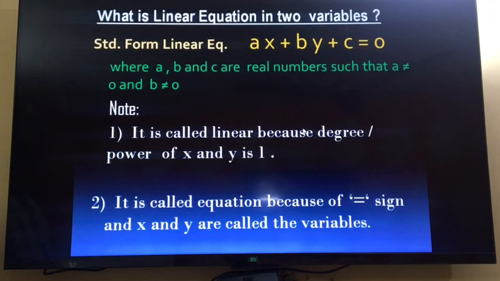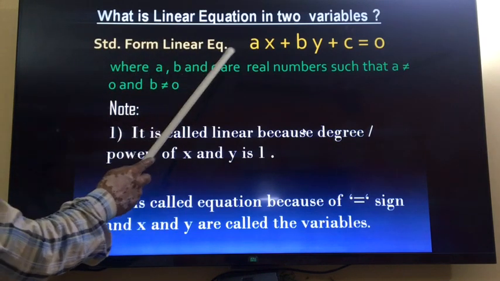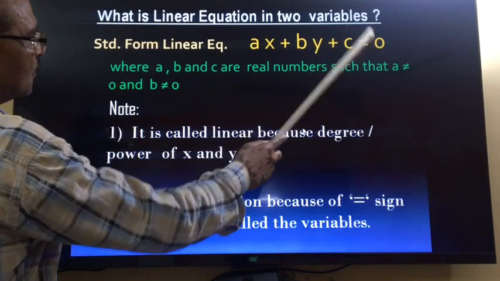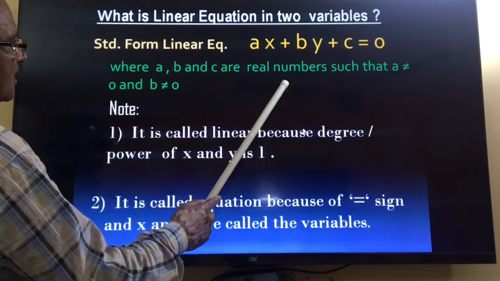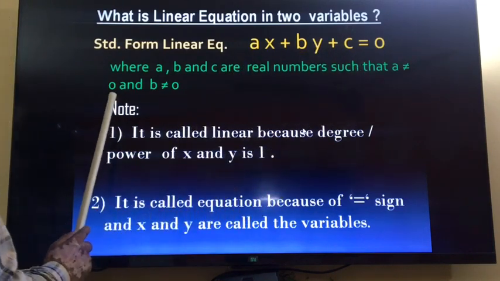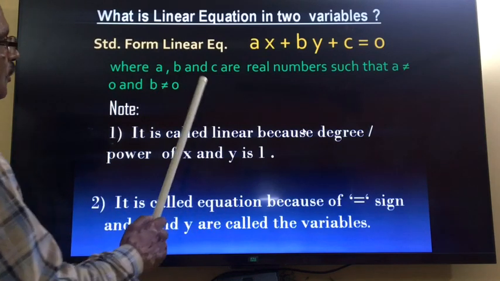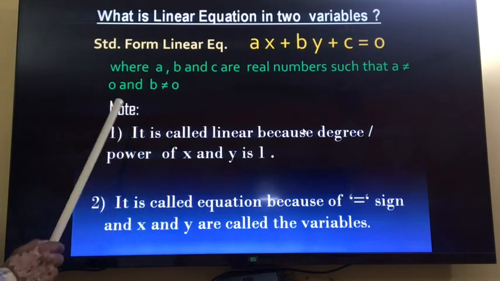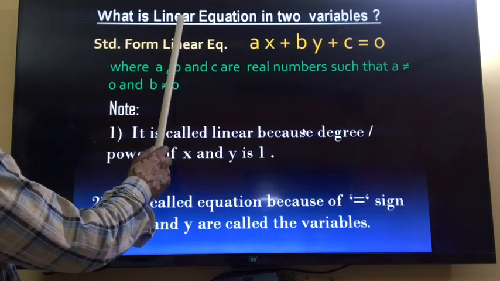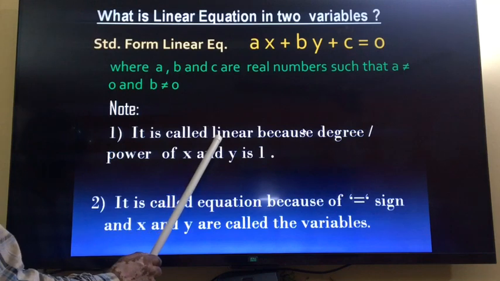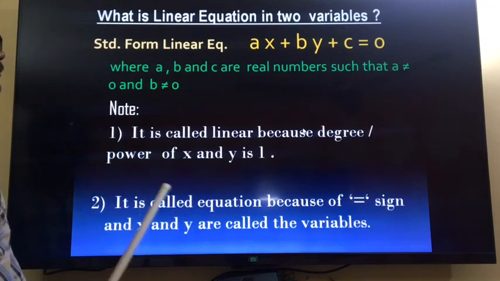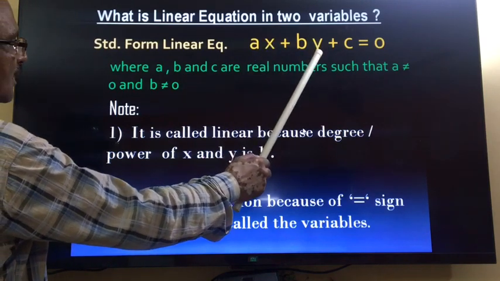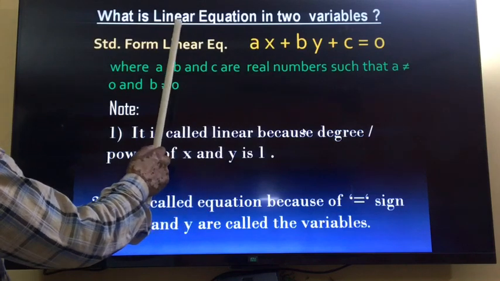Now the next topic is, what is the linear equation in two variables? So standard form of linear equation is ax plus by plus c is equal to 0, where a, b and c are real numbers such that a is not equal to 0 and b is not equal to 0. So in this case, note these points. Why we are calling it linear equation? I am explaining the meaning of linear. So it is called linear because the degree or the power of variable x and y is 1. So power of this x is 1, power of this y is 1. That is why we are calling it linear.